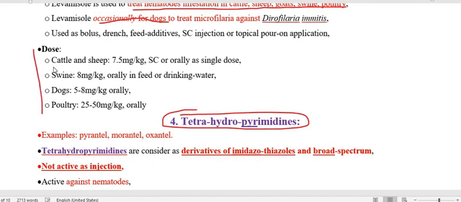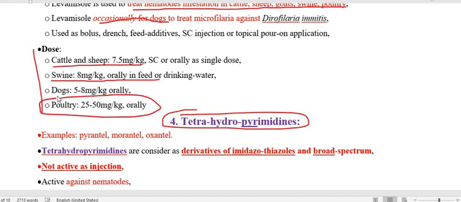in cattle and sheep 7.5 mg subcut or orally as a single dose; the same 7 to 8 mg orally in feed and drinking water; in pig 5 to 8 mg orally; and in poultry it is more, that is 25 to 50 mg per kg orally. Then the last one is the tetrahydropyrimidine.